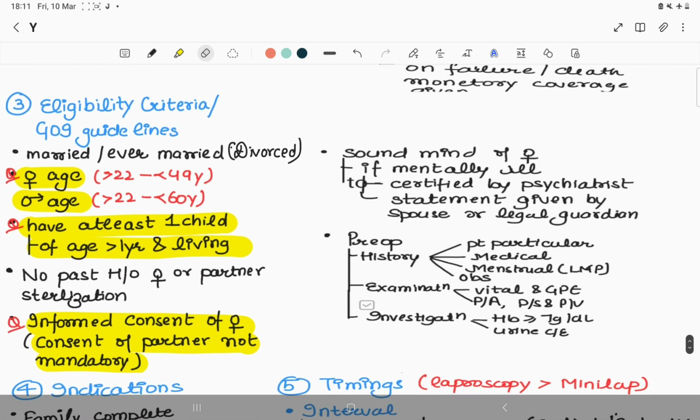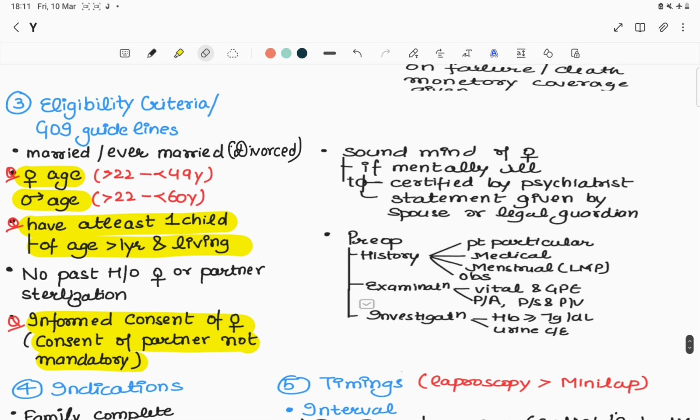Then third is the eligibility criteria. Who can undergo this procedure? Number one, couples must be married or ever married, meaning that even if she is divorced or separated she can avail of tubal ligation. Number two, the female's age must be above 22 and less than 49 years. Number three, the couple must have at least one living child of age more than 1 year.